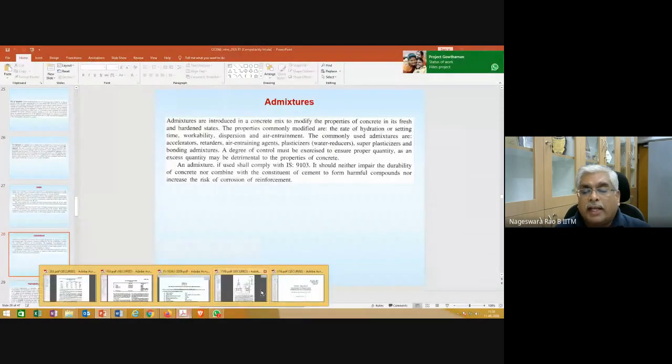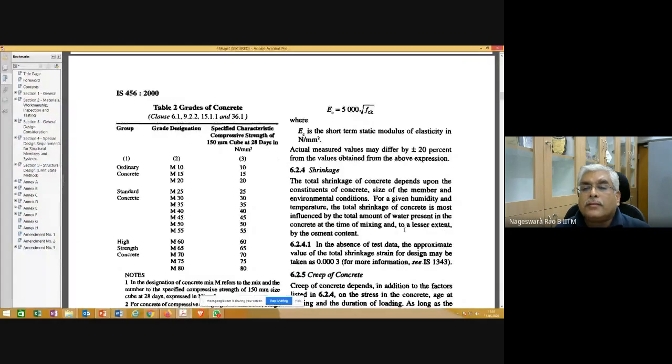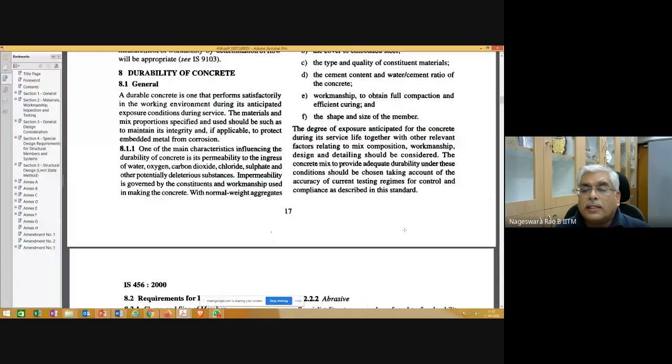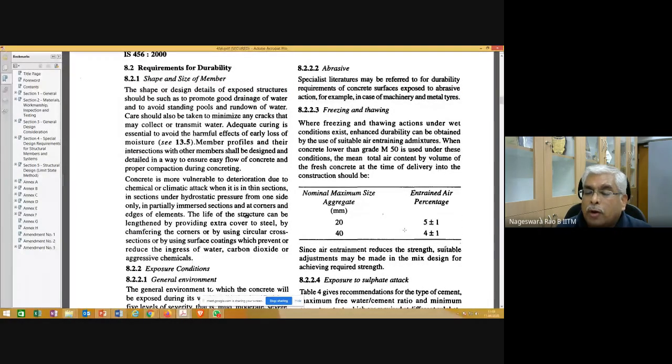Okay. So let's see where it is discussed in IS 456. I want to tell people who have missed what I told earlier, please note that the code is written in a certain fashion, in the sense they are arranged in a certain manner. But whatever we require as we progress, we need to go back and forth, flip over the pages and go to that particular point. So the code may not be in the order in which we are